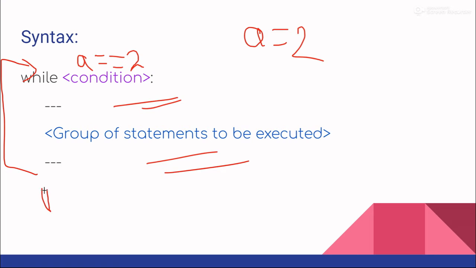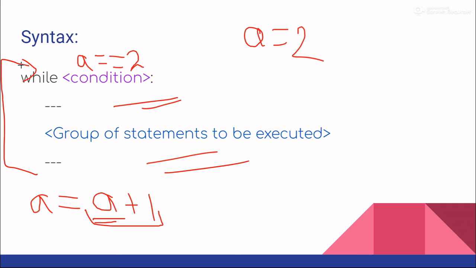But what we can do now is update the value of a at the end of the while loop. That is, a is equal to, let's say, a plus 1. So whatever the value of a was, that was 2 before, we will add 1 to it and that will become 3. So the new value of a will be 3. We don't have to write 3 here because it will not be 3 every time. I was just showing you that this value will become 3 when it was 2.